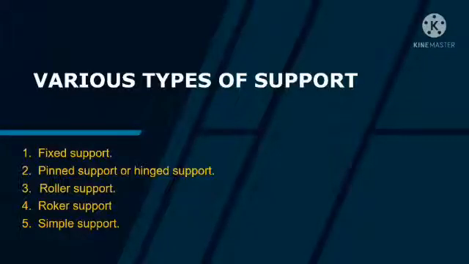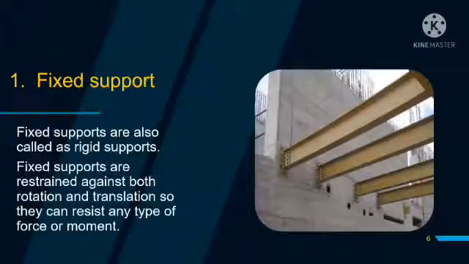Various types of supports are fixed support, pin support, roller support, rocker support, and simple support. The first one is fixed support. Fixed supports are also called rigid supports. Fixed supports are restrained against both rotation and translation, so they can resist any type of force or movement.